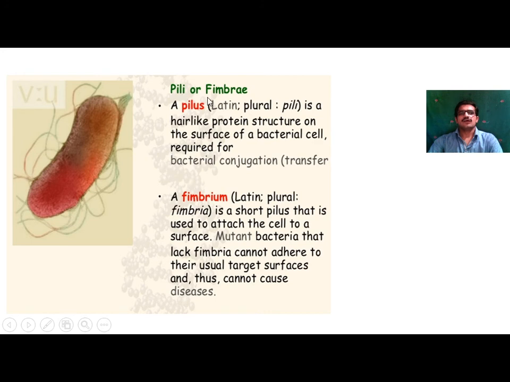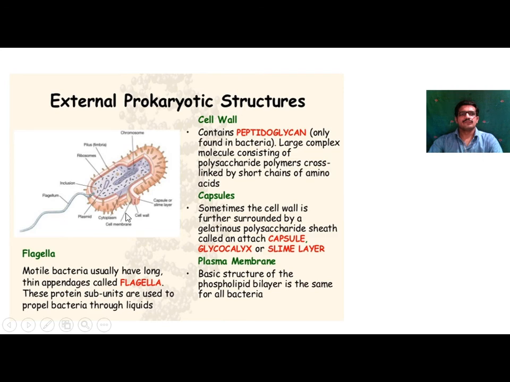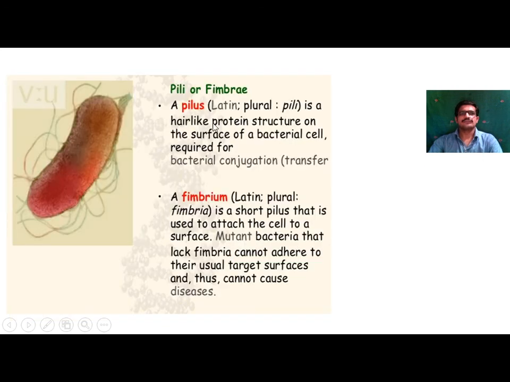These projections are called pili or fimbriae. A pilus is a hair-like protein structure on the bacterial cell surface, required for bacterial conjugation, that is transfer.